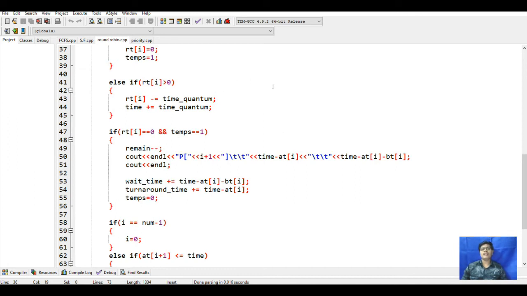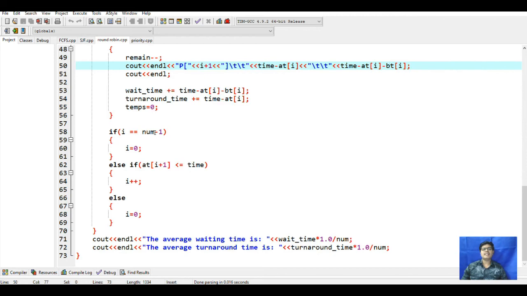The first process that is executed is having a burst time of 4, but the time quantum is 2. Then it will go to the ready queue. Only the first time, 2 will be there. Next it will go back into the line, and after the line is coming, it will execute for the second time. Meaning for minus minus, the 2 will be subtracted from 4, so the remaining time will be 2. For that we will calculate this, and this will print the process. This will print the turnaround time and burst time. Then this will print the waiting time and the turnaround time.